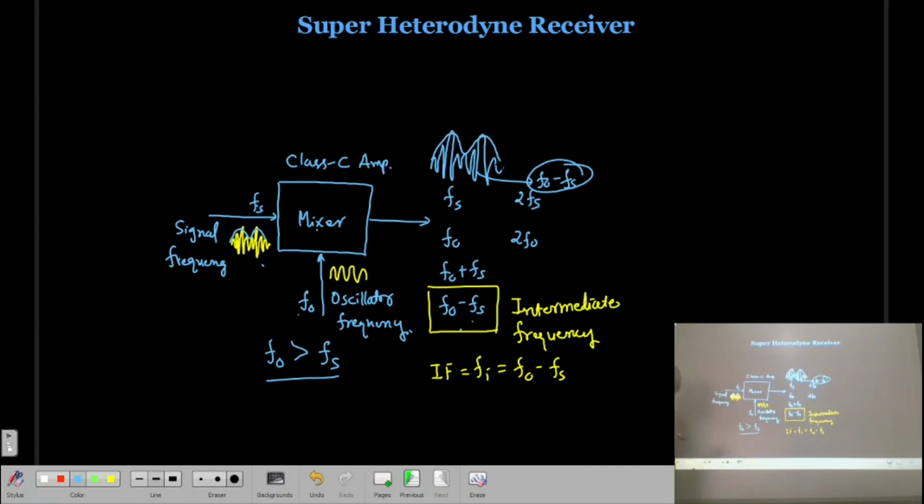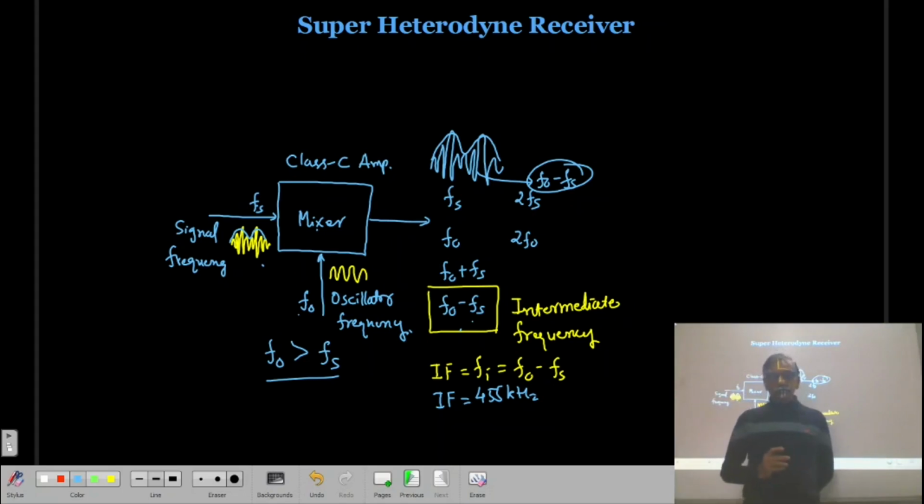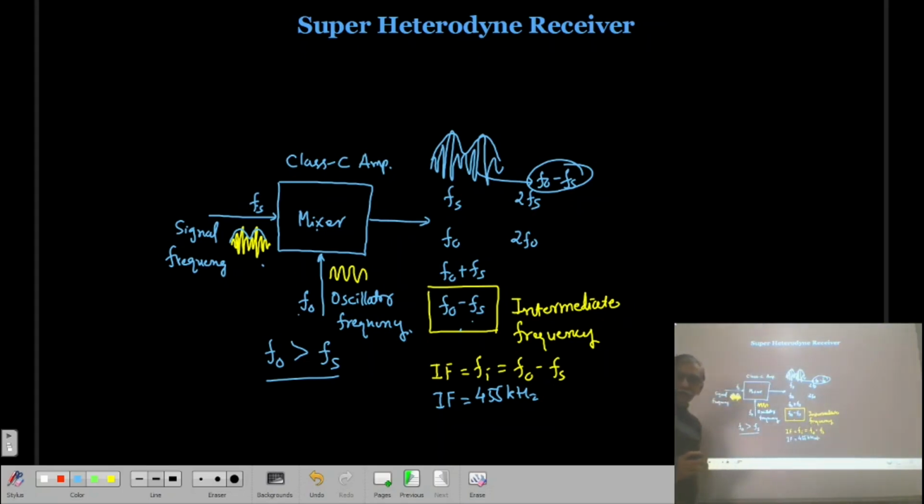Now in an AM transmitter or AM receiver, FO minus Fs is a fixed value. Here the intermediate frequency IF is always 455 kilohertz. In India, in all the radios we have, the intermediate frequency is 455 kilohertz.